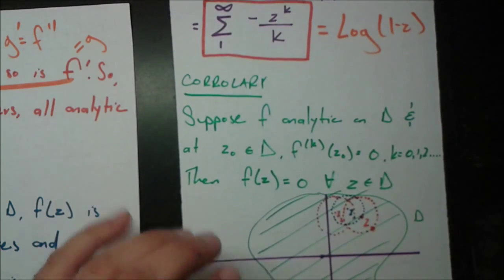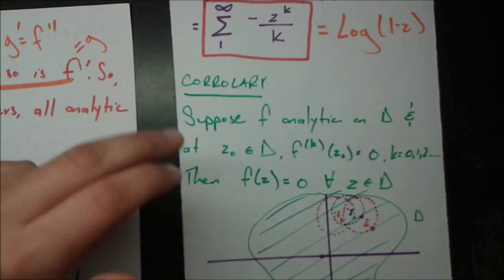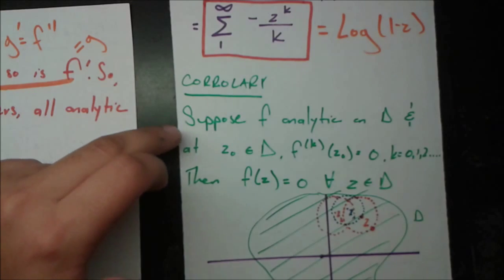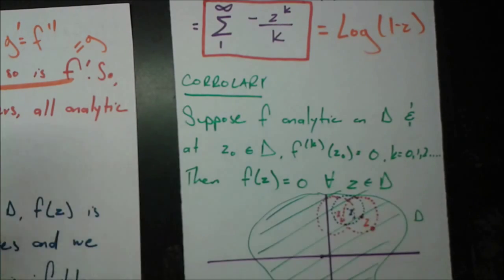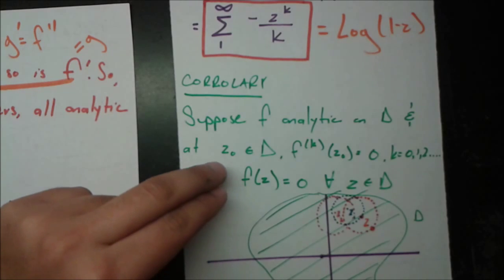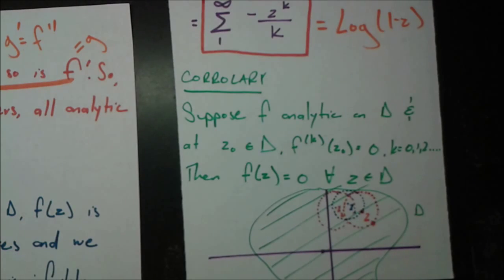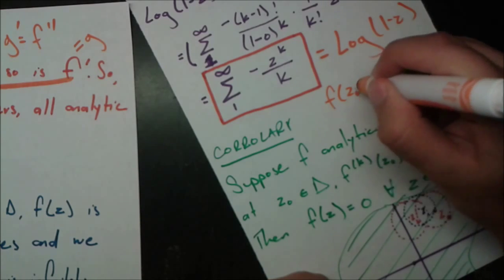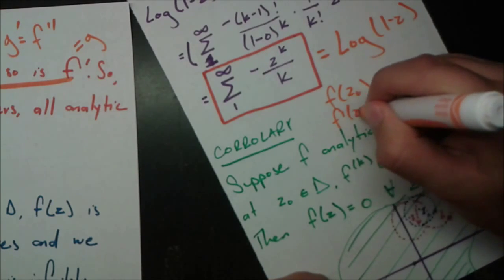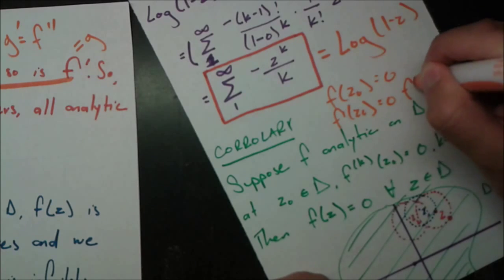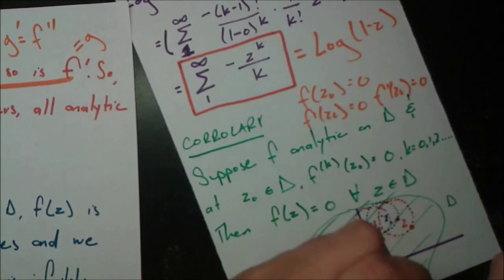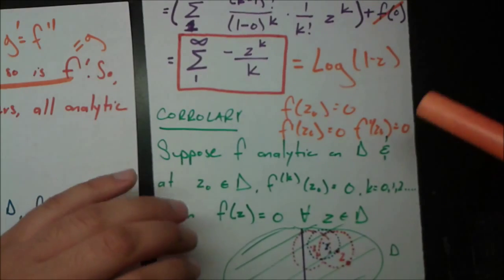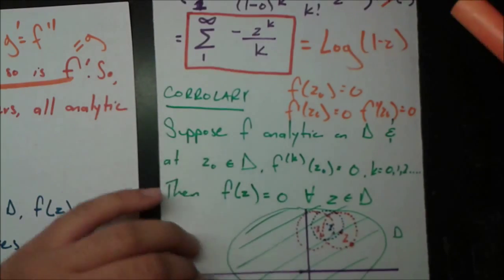Okay, so let's talk about one more corollary and then one more topic and we'll be done. So the corollary that we want to talk about is, suppose f is analytic on D, and at some z naught, which is an element of D, the kth derivative of f evaluated at z naught equals 0 for k equals 0, 1, 2, and so on. What does that mean? That means that simply f of z naught equals 0, f prime of z naught equals 0, f double prime of z naught equals 0, and every derivative, if you take every derivative of f and you plug in z naught into it, it's going to be 0. So I've put that right here.